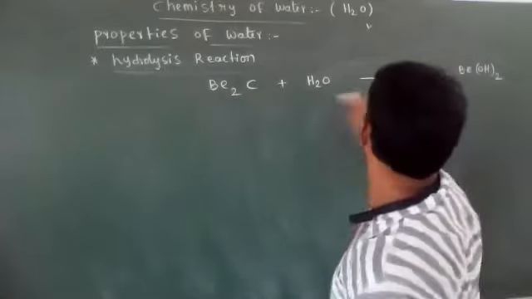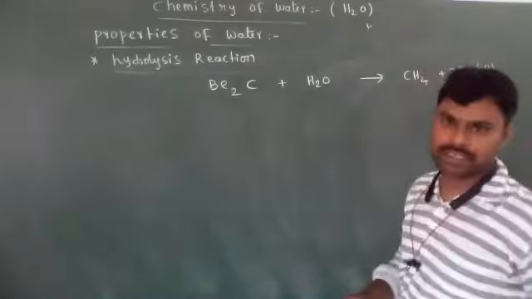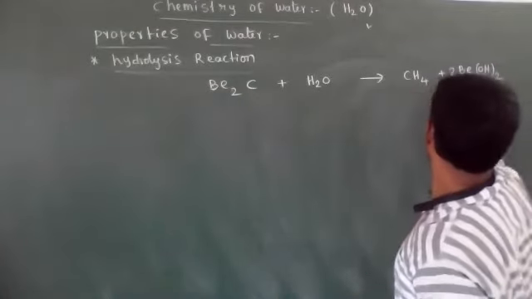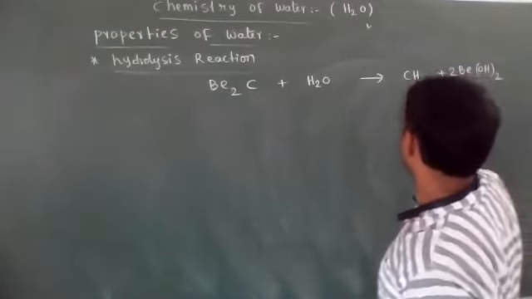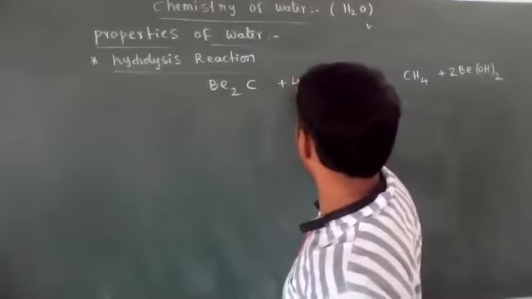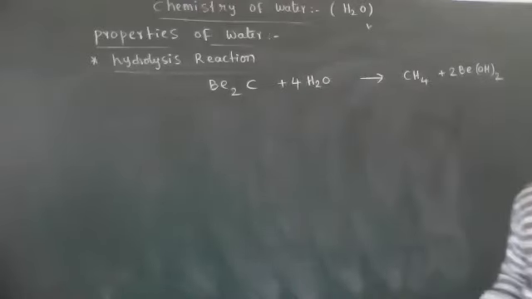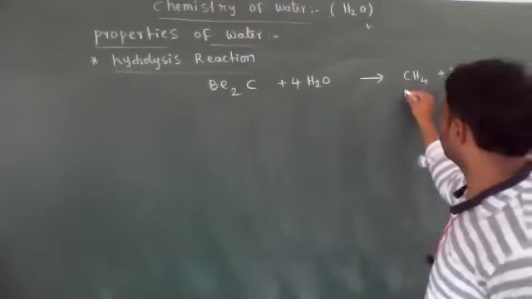Here two beryllium atoms are there, means 2 moles of beryllium hydroxide will form. And here total 4 plus 4, 8, means 4 moles of water are required, and 4 moles of water then produce methane.